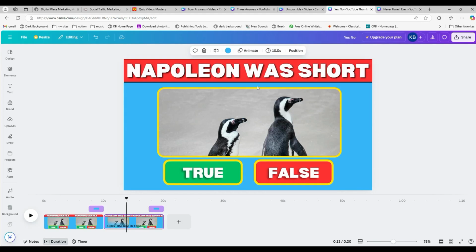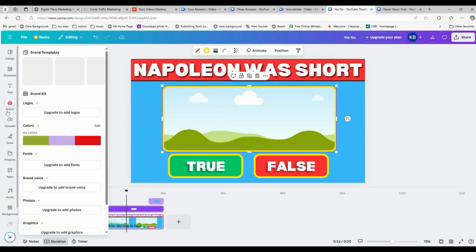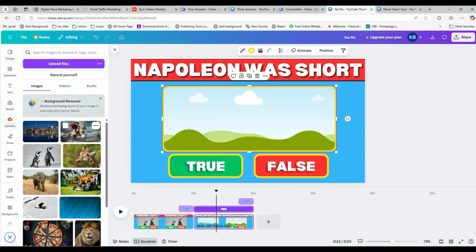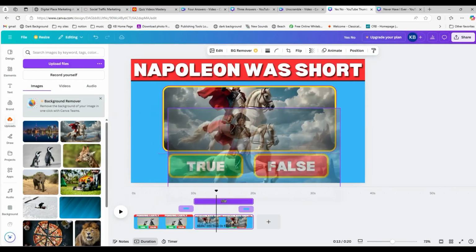And this is Napoleon was short. The first one was about penguins, so actually, I meant to change this picture. Actually, this is good. Watch this. So this is inside a frame here. I'm just going to delete the picture. And I did upload a picture of Napoleon. And you got to move this around to where it's just going to go inside that frame.